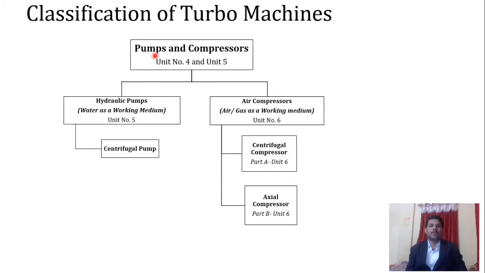The next classification is related to your power absorbing devices. So pumps and compressors are there, which we have to study, and we have 2 dedicated units for this type of turbo machine: hydraulic pumps and air compressors. Pumps and compressors are classified into 2 types based on their working medium. In hydraulic pumps we have water as a working medium, and in compressors we have air or gas as a working medium.